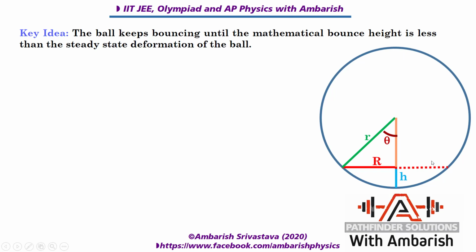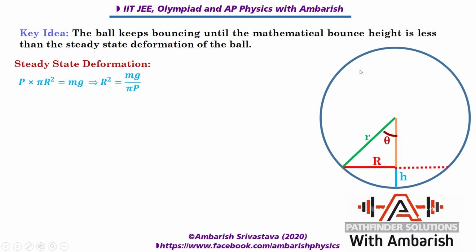You know that the pressure at the bottom is P. If the bottom surface becomes a little flat, let's say of radius r, then pressure into pi r squared has to balance the mg of the ball. That is what I mean by the steady state deformation. So let's first of all find out the steady state deformation. You can simply find it by equating the forces. So P times pi r squared is equal to mg, and that gives you r squared is equal to mg by pi P.